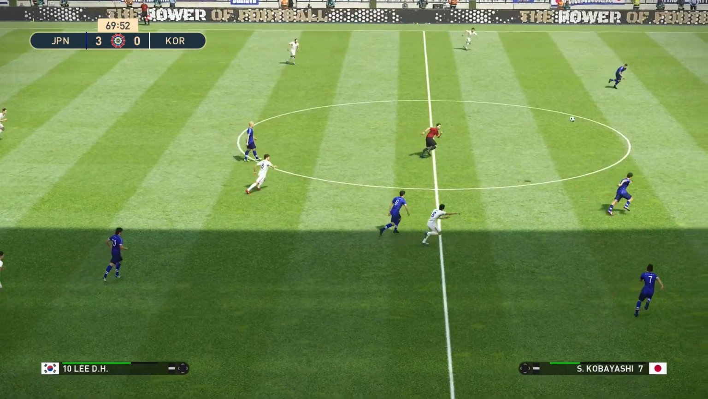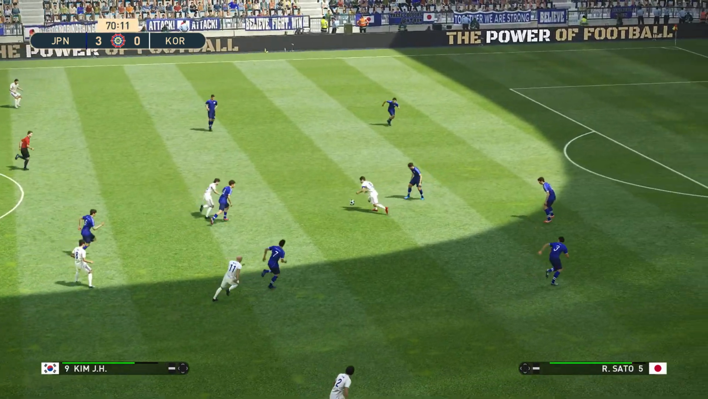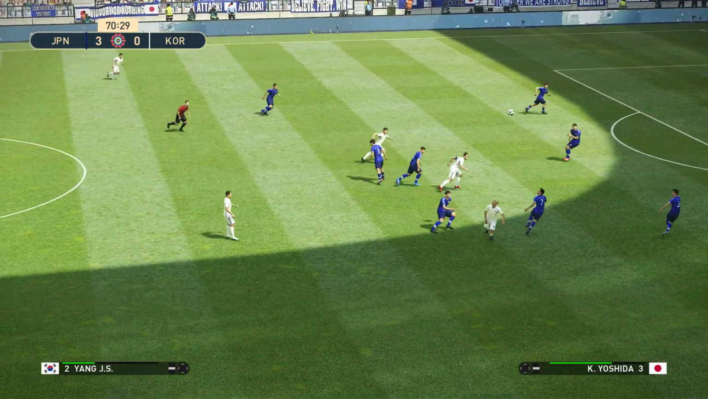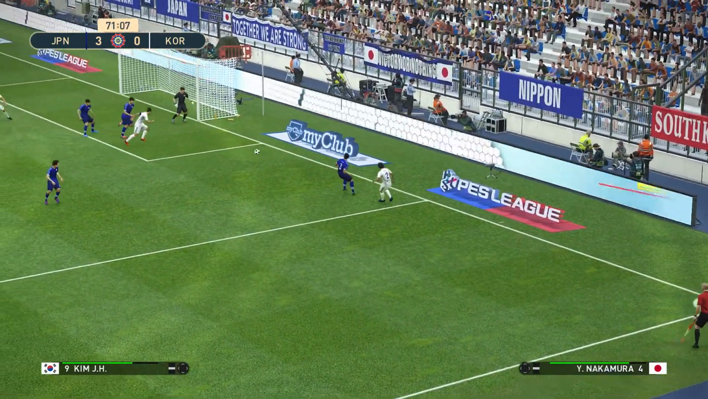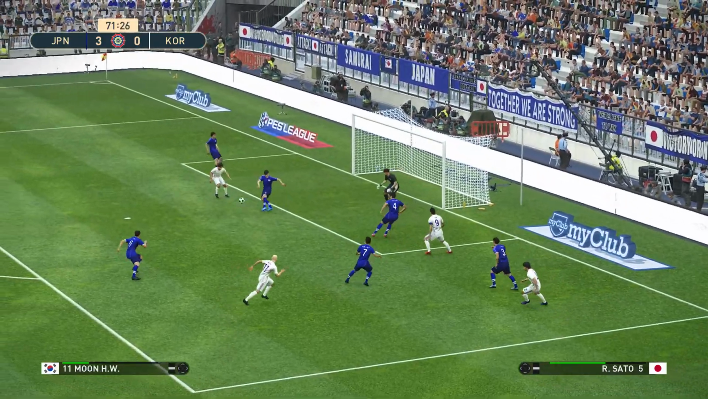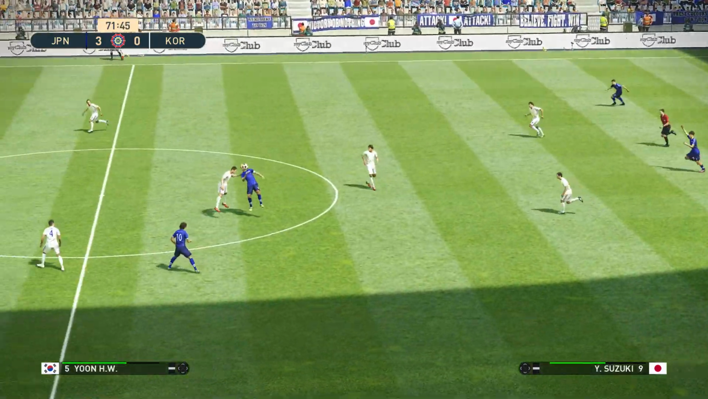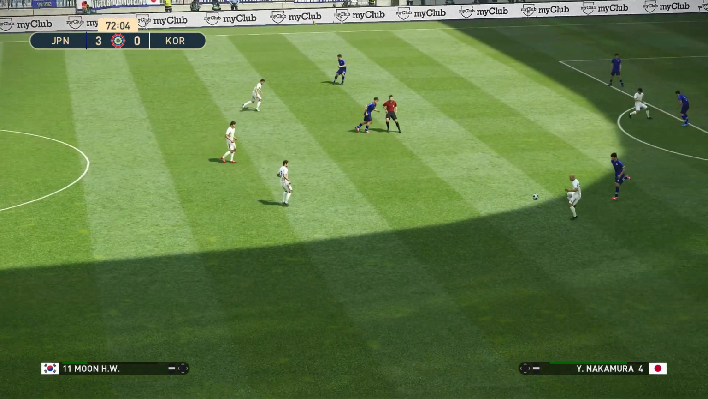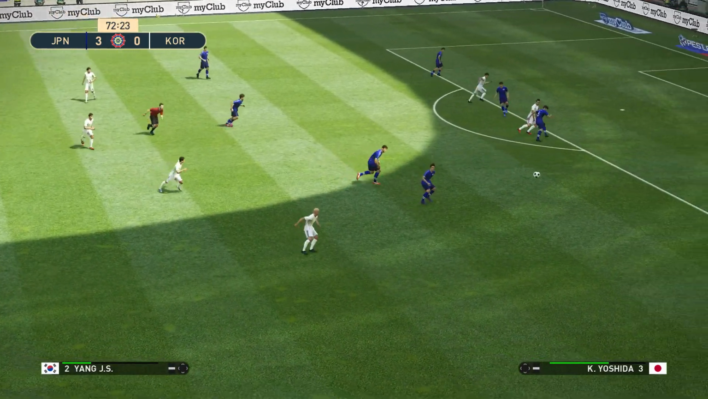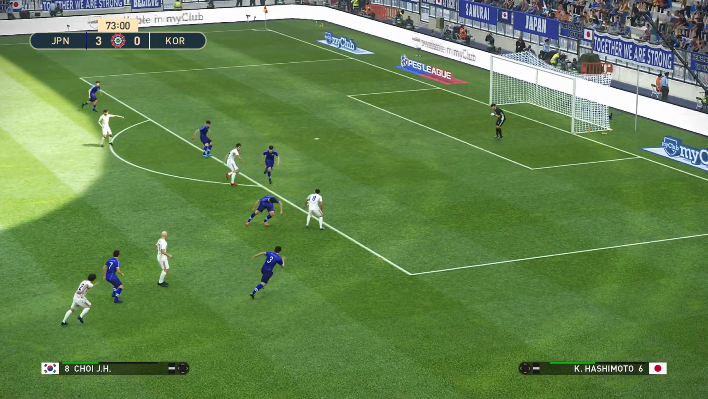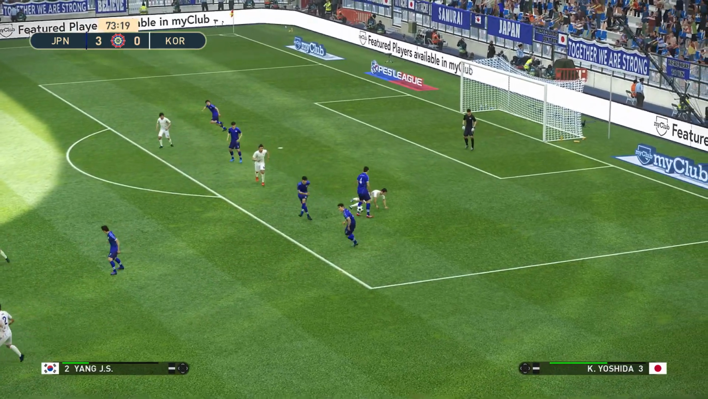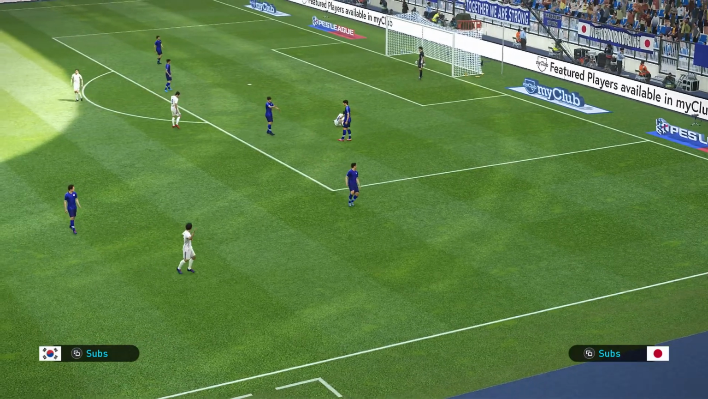Well, South Korea still haven't even created a chance in this game. Can they do something now? Here's Yang. Gets the ball in. Kim plays it across. And Japan clear it out. Choi. Plays it out to Yang. Oh, good side tackle from Choi. Oh, he's crowded out of it and Japan get it out.